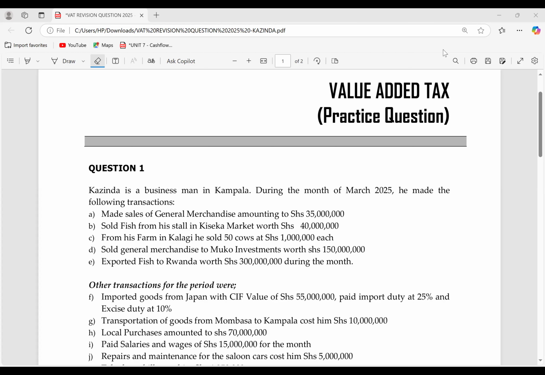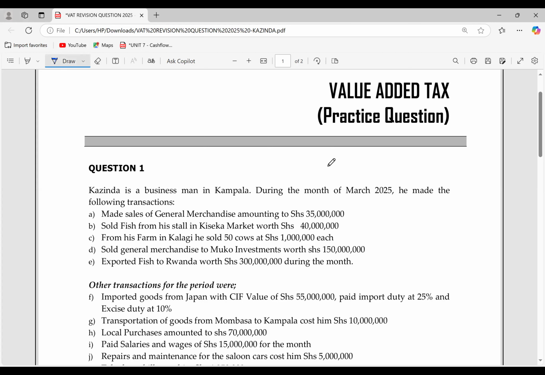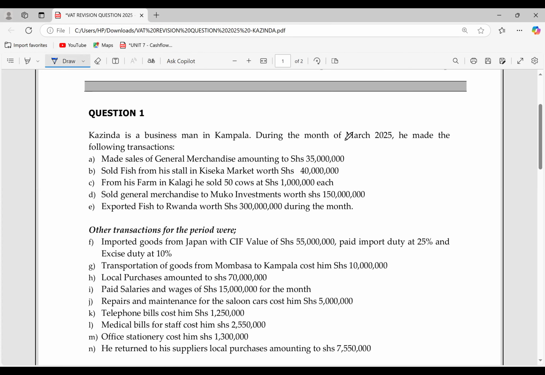Perfect. So we are saying that we have our KAZINDA. This is a practice question on VAT. We have KAZINDA, a businessman in Kampala. During the month of March 2025, he made the following transactions.